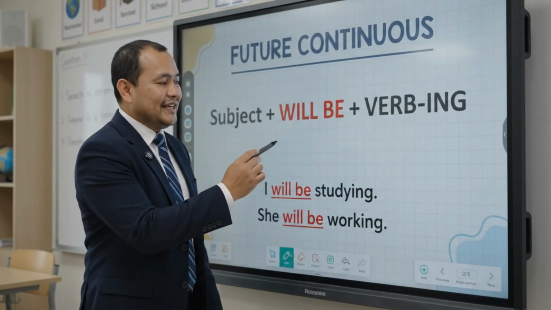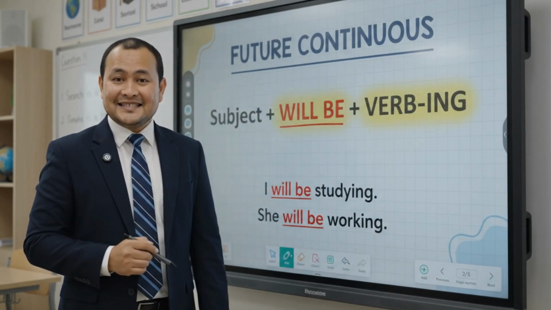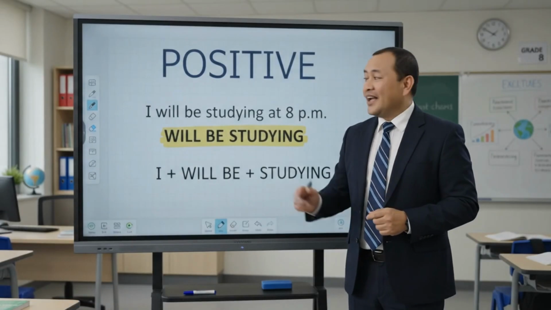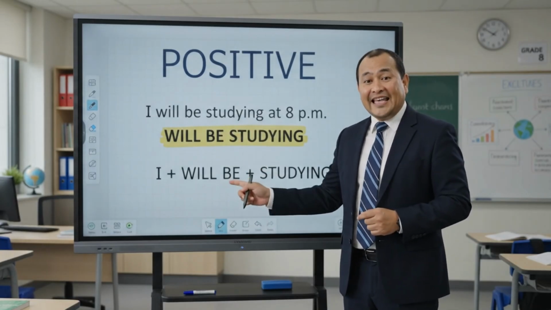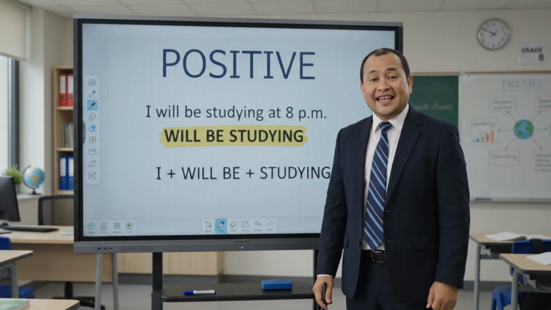The basic formula is subject, will be, and the verb ending in ing. For example, I will be studying at 8 p.m. The action will be happening at that future time.